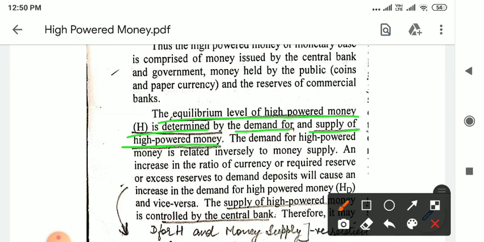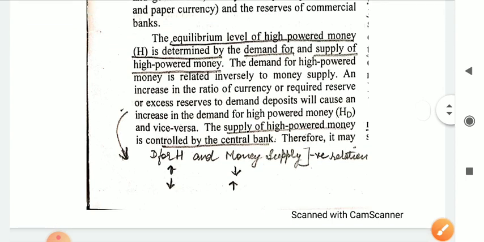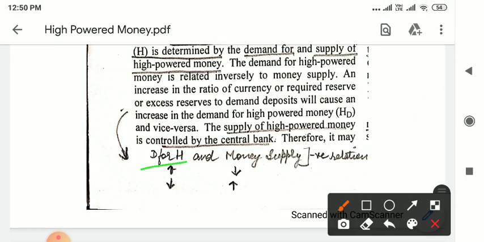So now let's see the relationship between the demand for high powered money and the money supply. There is a negative relation between the two, which means that if the demand for high powered money rises, then money supply will fall. If the demand for high powered money falls, then the money supply increases. So it is showing that there is a negative relation between demand for high powered money and money supply. So now let's talk about the supply of high powered money. The supply of high powered money is controlled by the central bank.